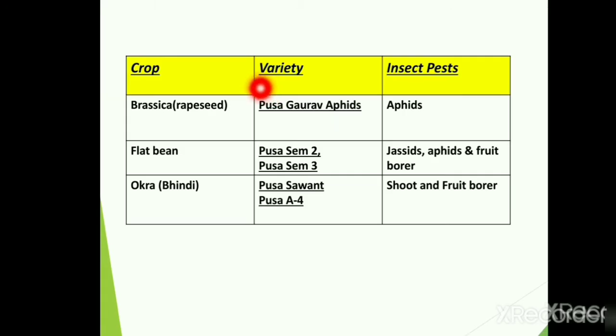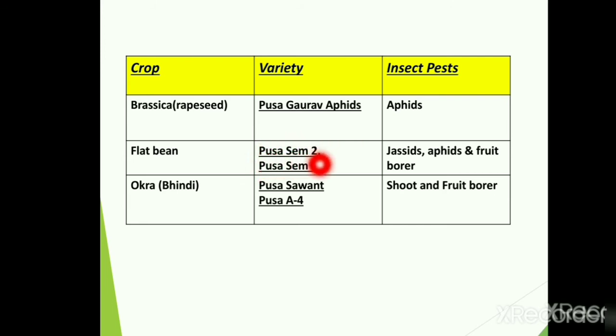This is tabular format of various varieties of crop which is developed as resistance to insects or pest. Pusa Gaurav Aphids is developed variety of Brassica which is developed as resistance to destruction caused by aphids.